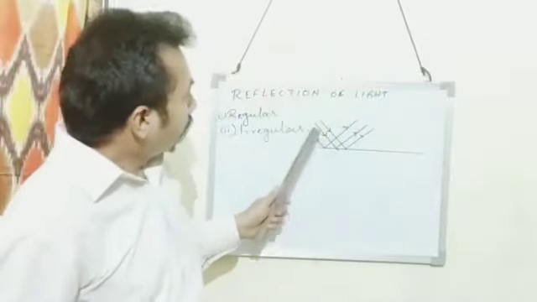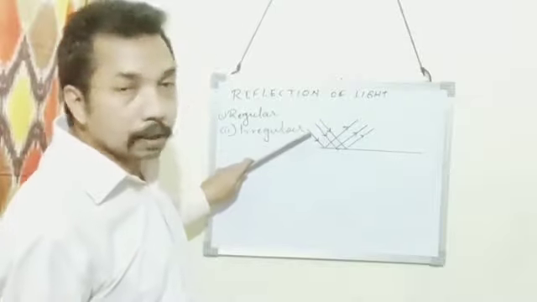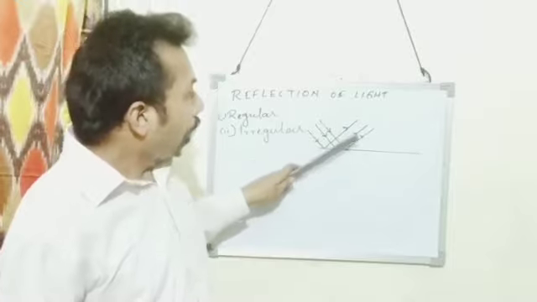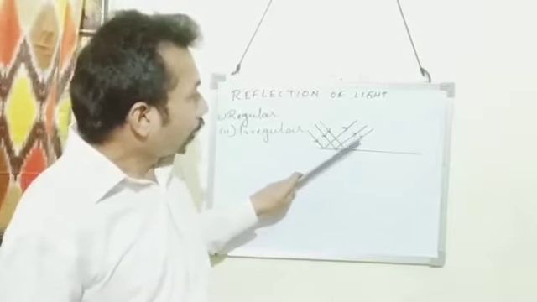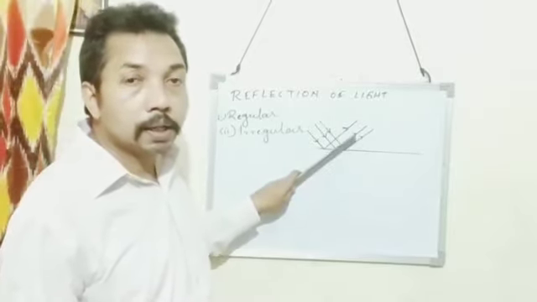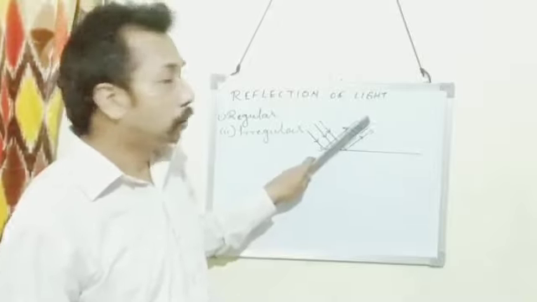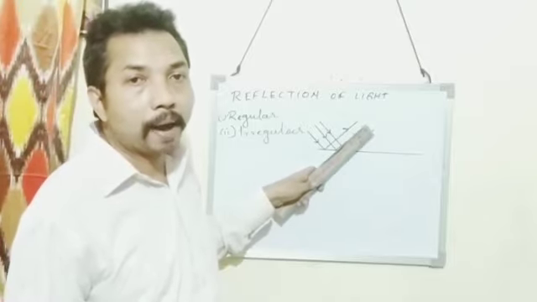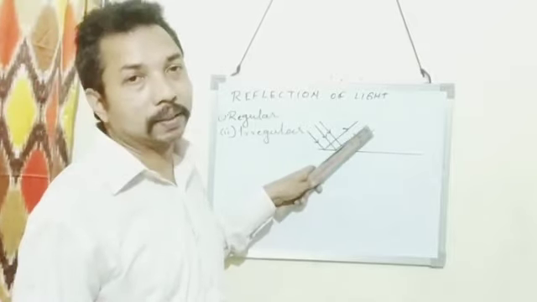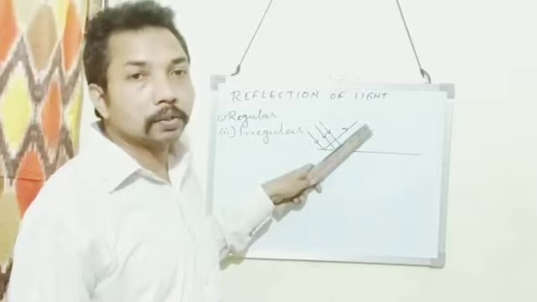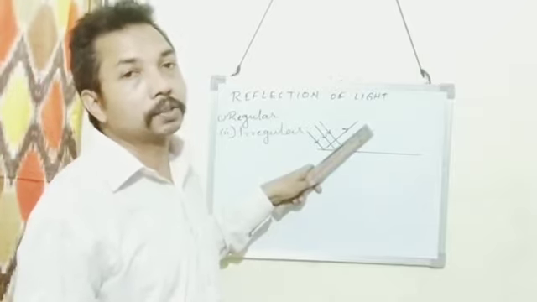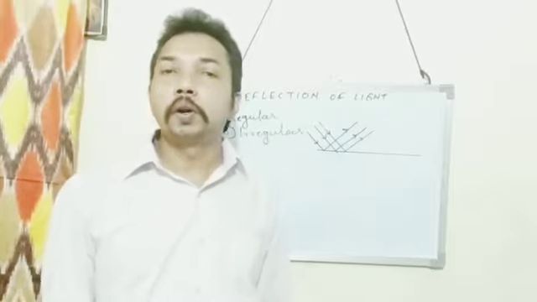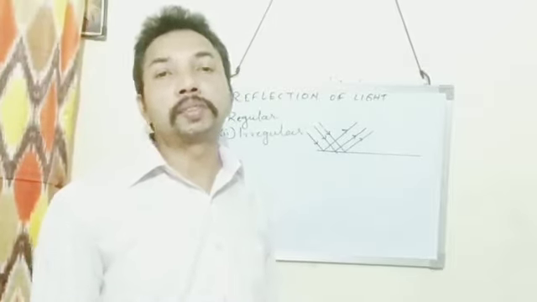Here you can see that this is the incident beam of light, and when they return, they go as a parallel beam. The reflected rays are also going parallel without intersecting. This type of reflection is called regular reflection. Regular reflection takes place only on a plain and smooth surface.